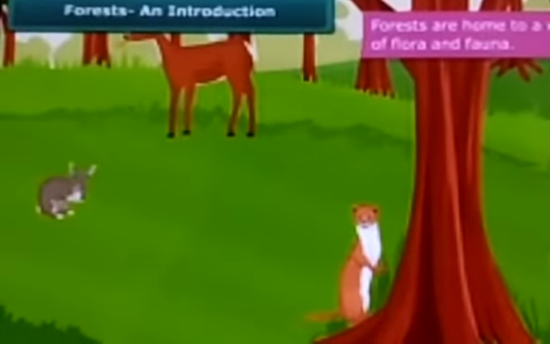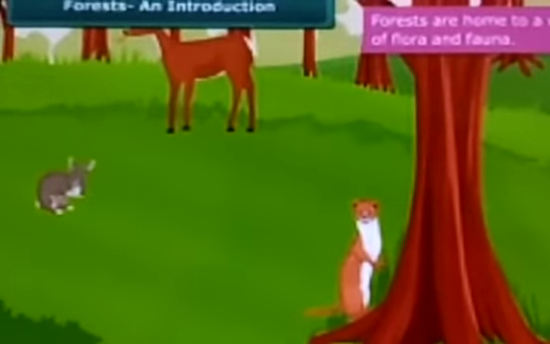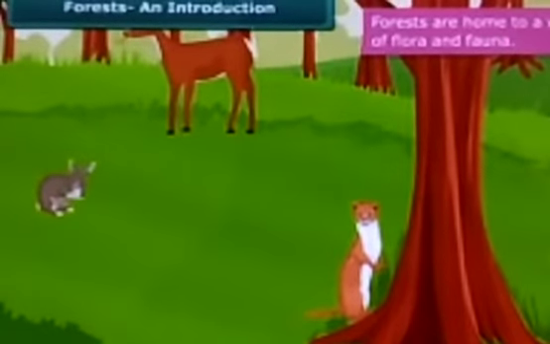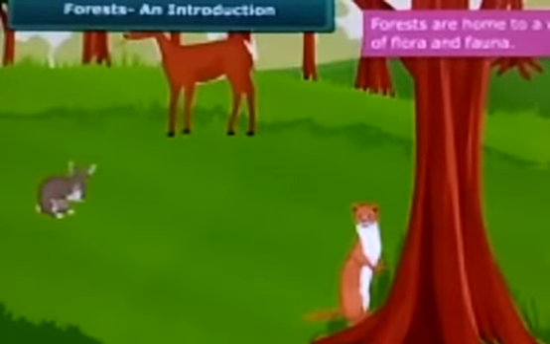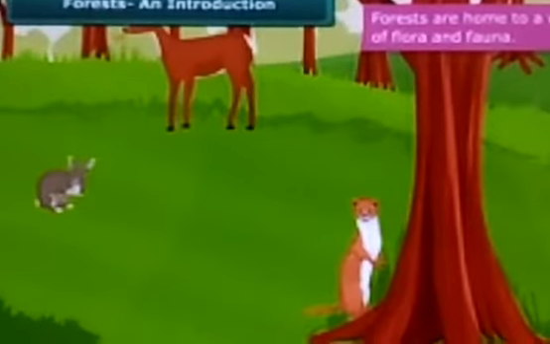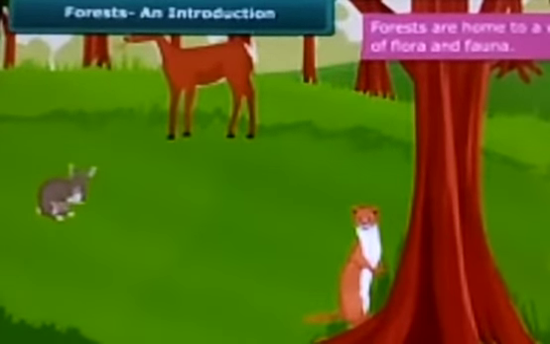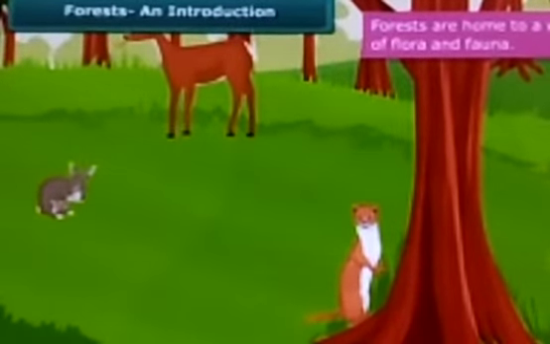What is a forest? A forest contains all different types of organisms. So, we say dynamic living entity for the forest. Why? Because it is full of life and different kinds of organisms can be seen in the forest.